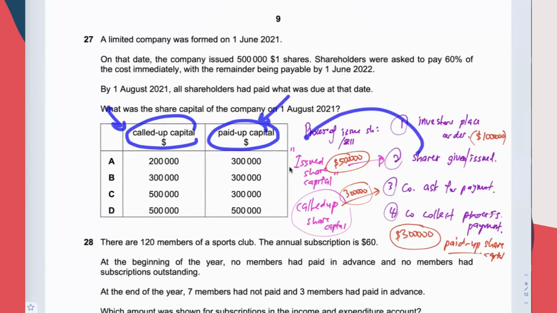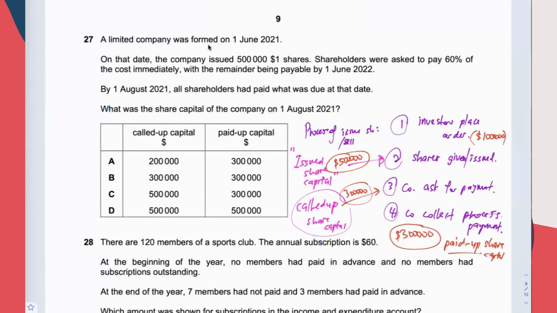So based on what we have seen, let's find the answer. They are talking about what these are on 1st August 2021. A company was formed on this day. On this day, the company issued 500,000 shares. Issue means given. The company has given these shares to the investor.